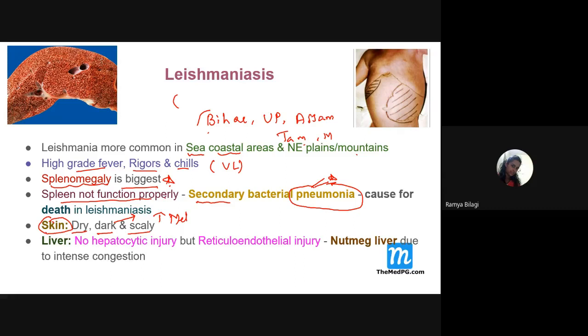in color. And for the liver, it is very important that you remember there is no damage to the hepatic cells. That's why, in the last class also, I told you the liver function test findings will usually be normal. Other than some minor variations, the findings will be normal. And what is affected over there? Reticuloendothelial injury will be there. And ultimately, the cut section of the liver, how does it appear? It appears nutmeg due to intense congestion.